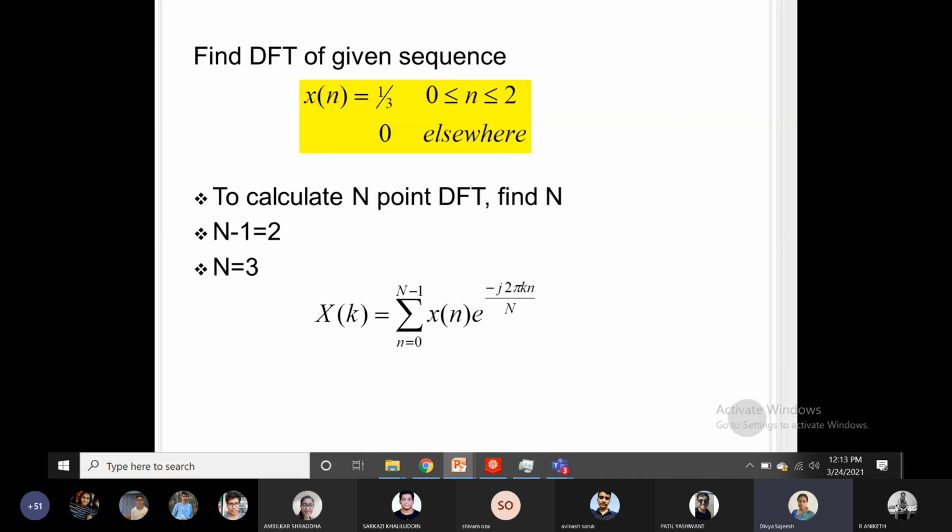So let us apply the formula. X of k is equal to summation n equal to 0 to N minus 1 of x of n e raised to minus j 2 pi k n by N. This is the formula for obtaining the DFT of the signal x of n, and the limits are from 0 to capital N minus 1. So let us put the limits, 0 to 2.